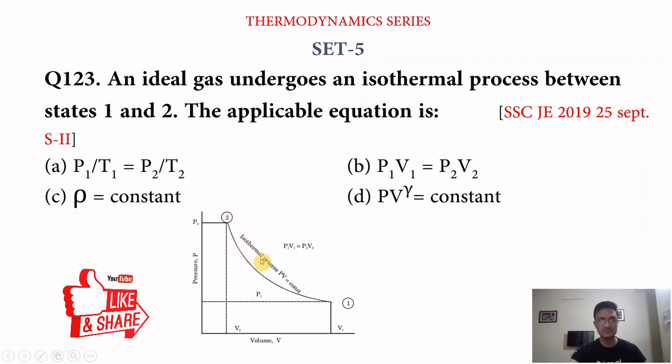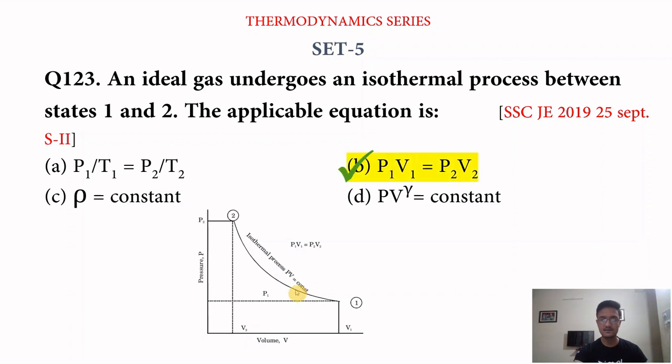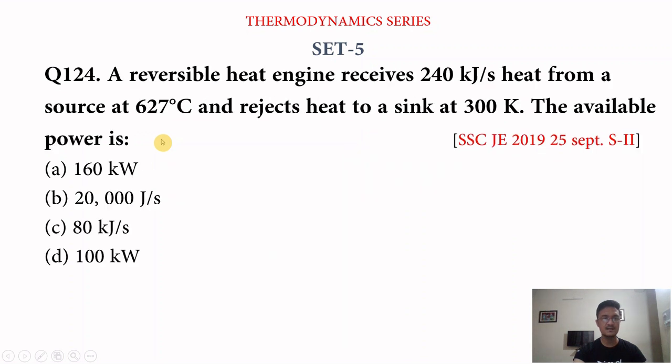This is an isothermal process where PV is constant. So we have the answer B, P1 V1 is equal to P2 V2. This question has been asked in SSC JE 2019, 25th September, shift 2nd. Let's move to the next question.